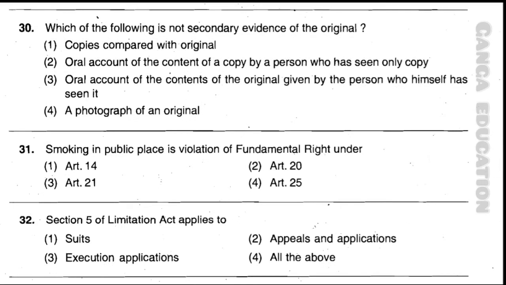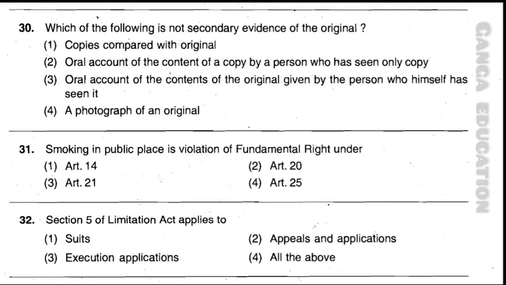Now question number 30. Which of the following is not secondary evidence of the original? Option 1, copies compared with original. Option 2, oral account of the content of a copy by a person who has seen only the copy.